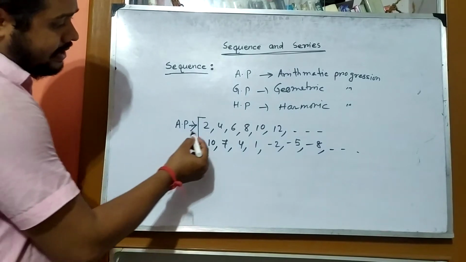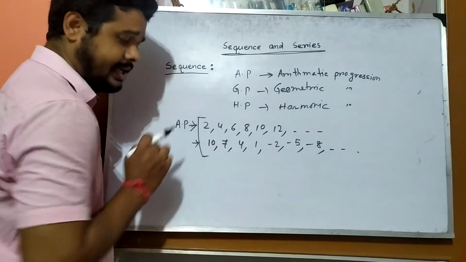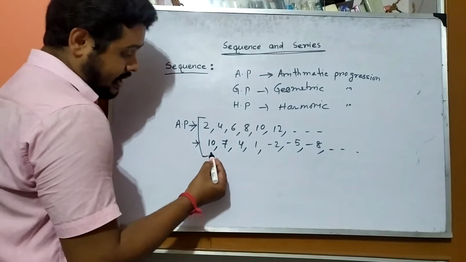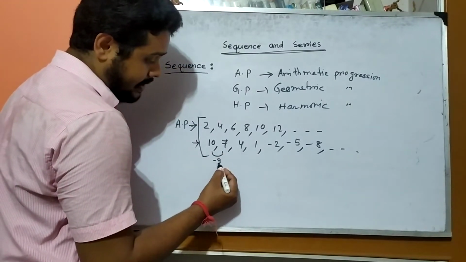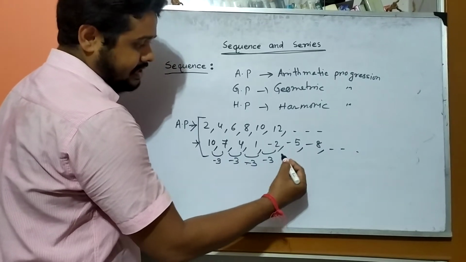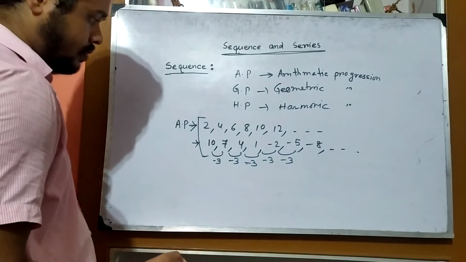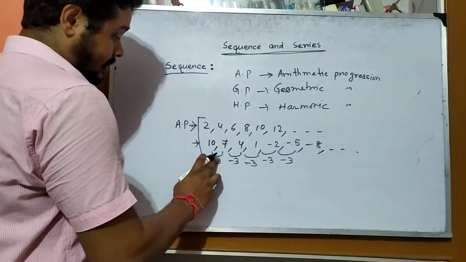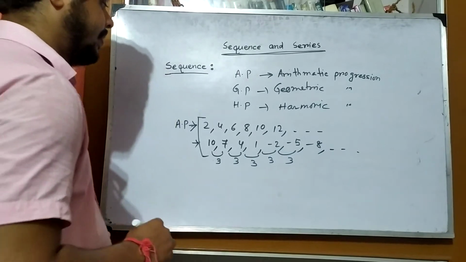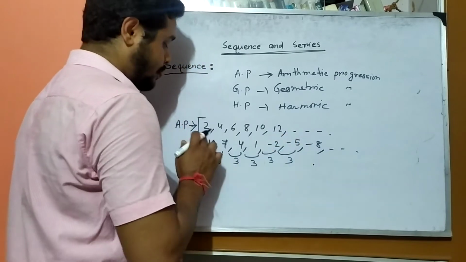See, here the value of the numbers is increasing in the first one, but in this one the value of the numbers is decreasing in each term. And see, the common difference is minus 3. You can see 3 is decreasing in each term, that is, the common difference is minus 3. Now this is an AP, this is an AP also.